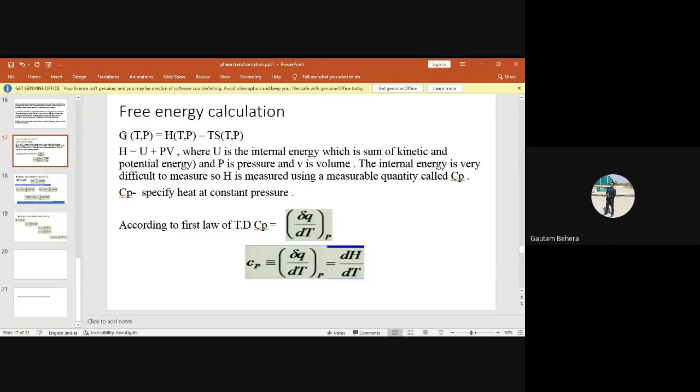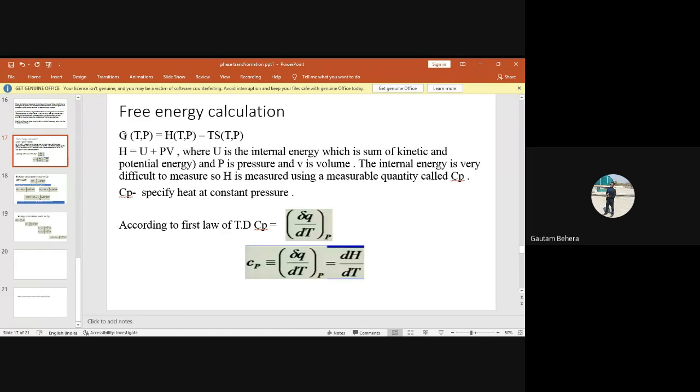So if you are able to calculate the free energy now, then what can you find out at the end? What is the conclusion? Sir, we can tell about the stability. Very good. You can find out the stability of the given phase, whether the phase is stable or unstable. If the G is very low, it is stable. If the G is high, it is unstable, right?